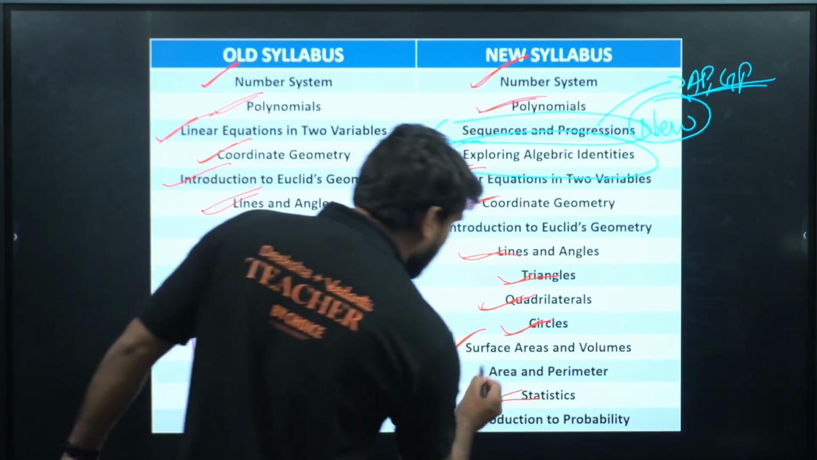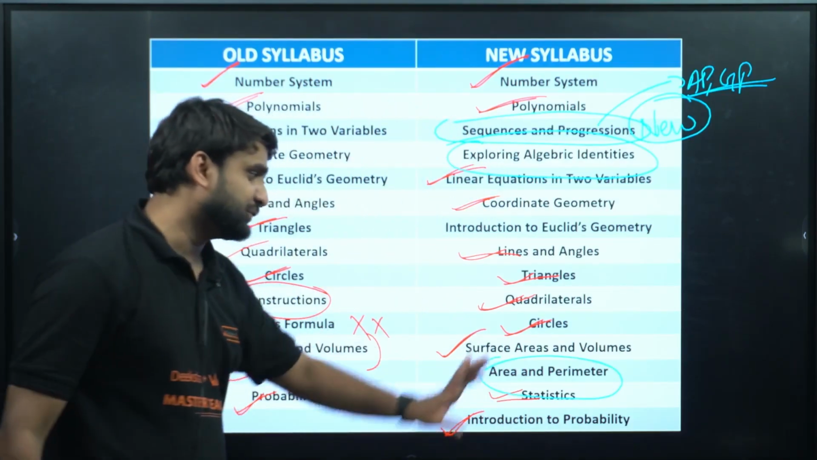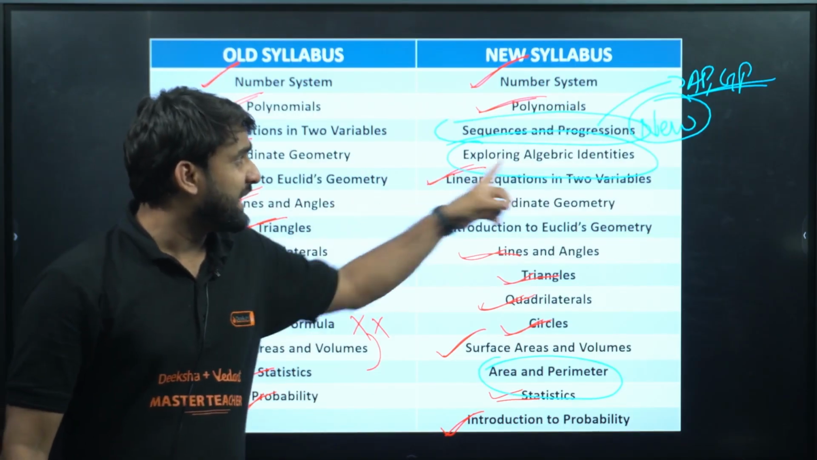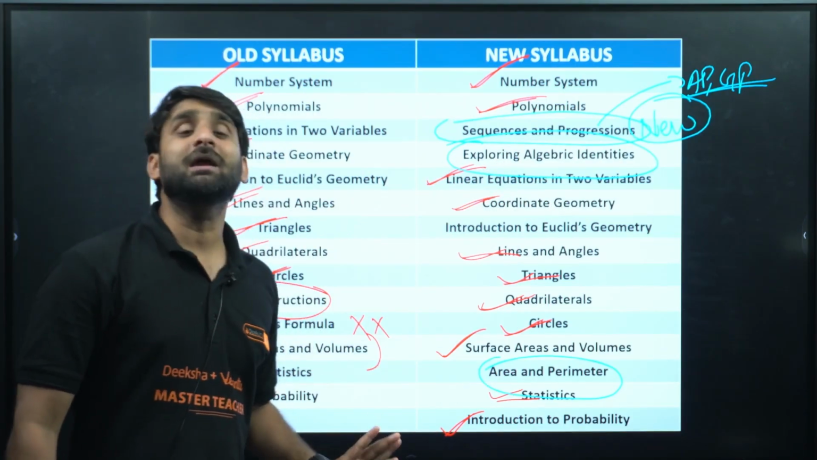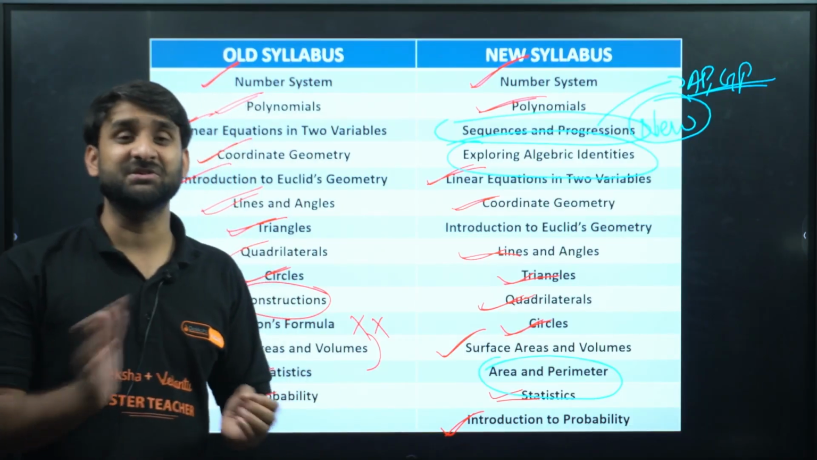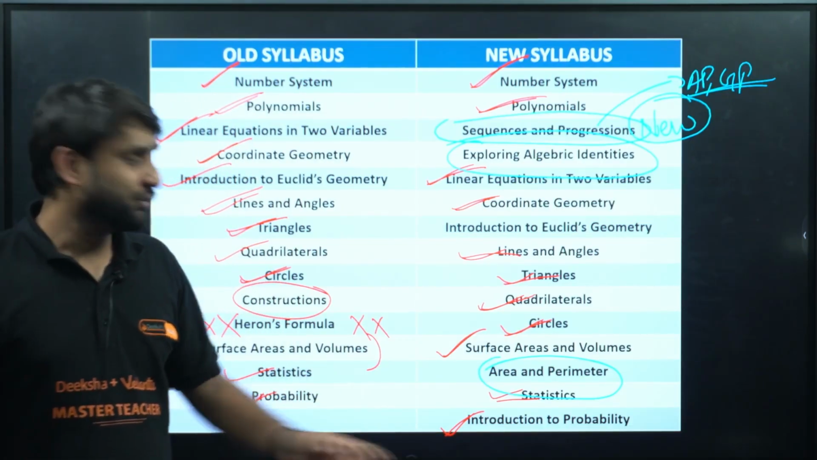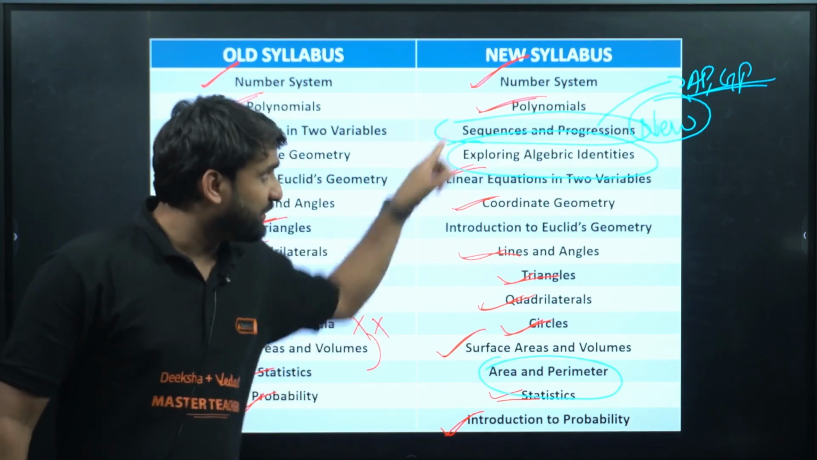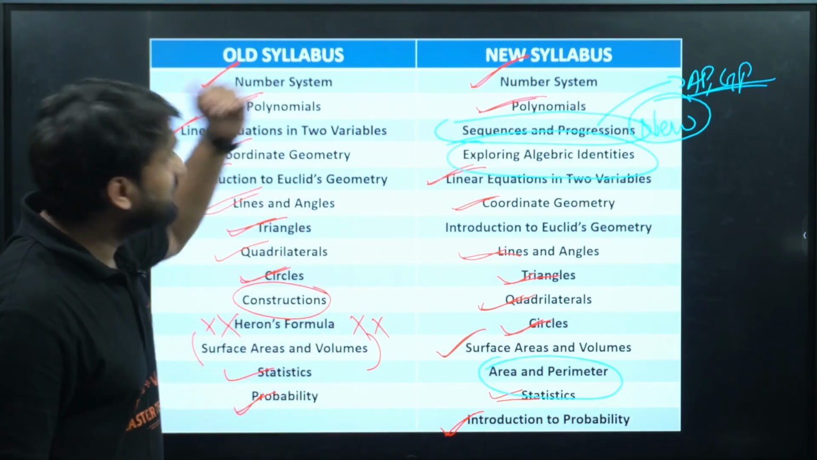And area and perimeter in mensuration, this is also a newly introduced chapter. So 3 chapters: sequence and progression, exploring algebraic identities, and area and perimeter, which also comes in mensuration, in which we generally measure something to find out the area or perimeter. So it comes in mensuration also. So these 3 blue circled chapters have been added in the new syllabus.